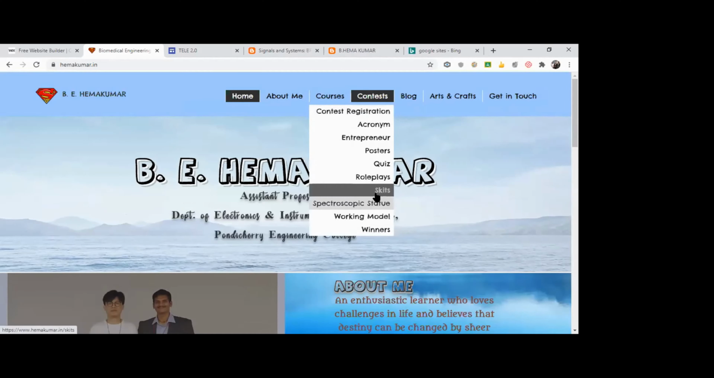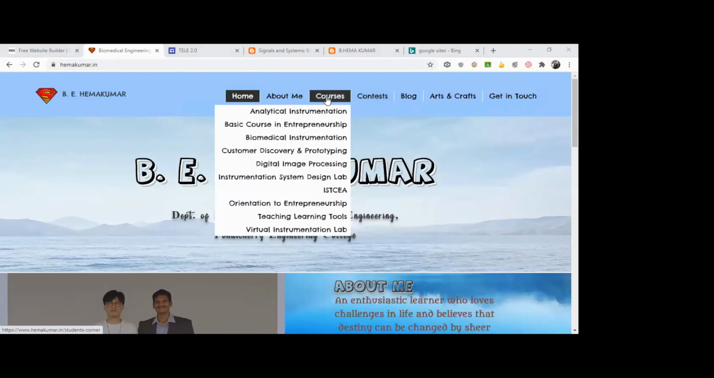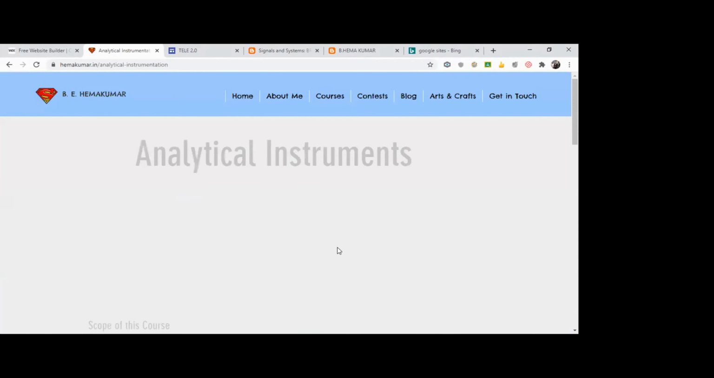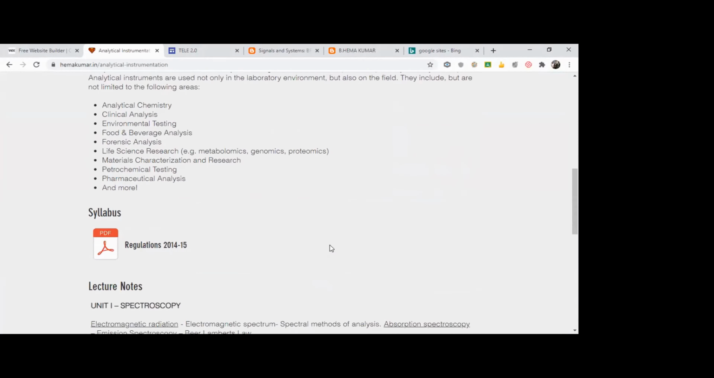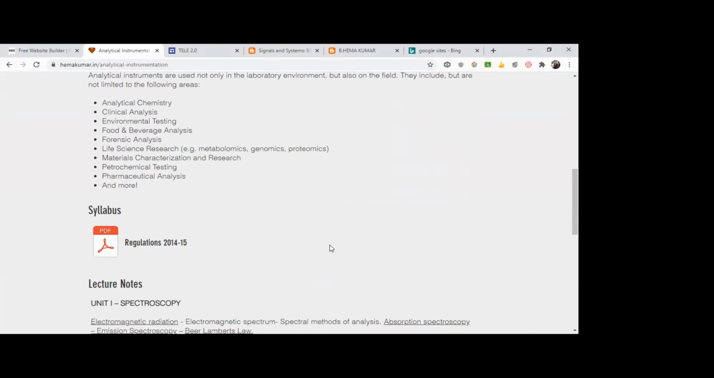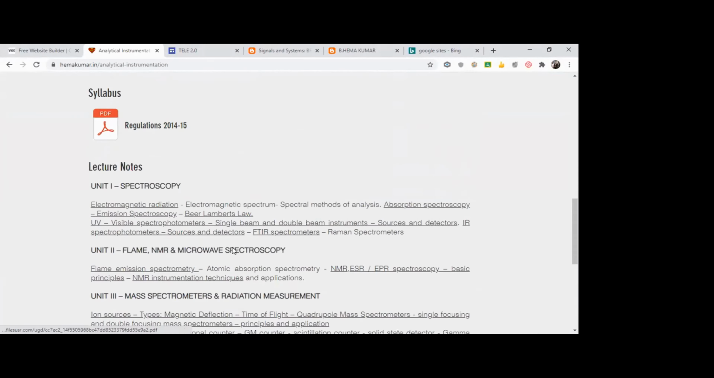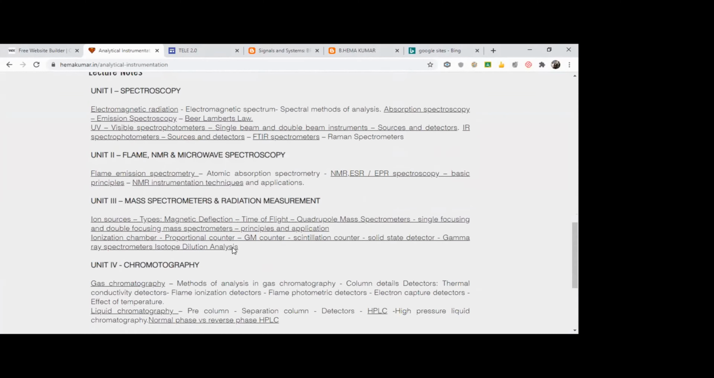These are some of the things, these are the contents I used to create. For example, for my lecture notes, for my subject, I'll post lecture notes. So I'll just give the scope of this course. I'll give the syllabus. They can download a PDF version of the syllabus, and lecture notes for each topic are available.